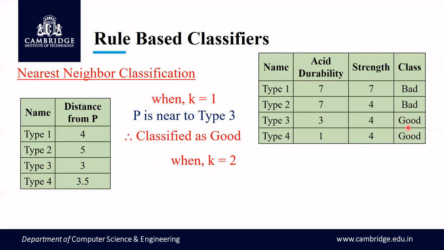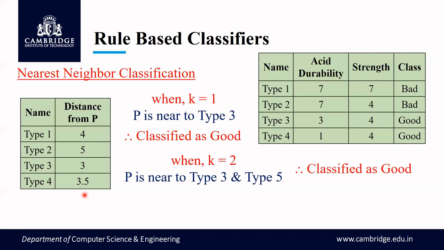There is no bad here, only good. So when K is equal to 2, my new product P belongs to either type 3 or type 4, and it is classified as good.